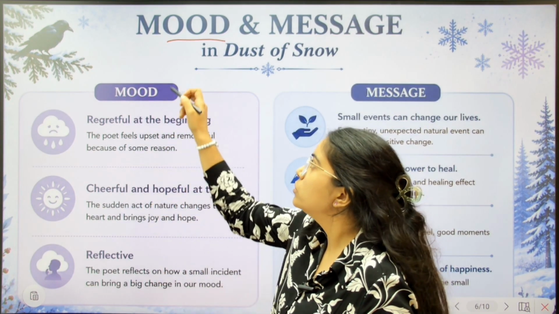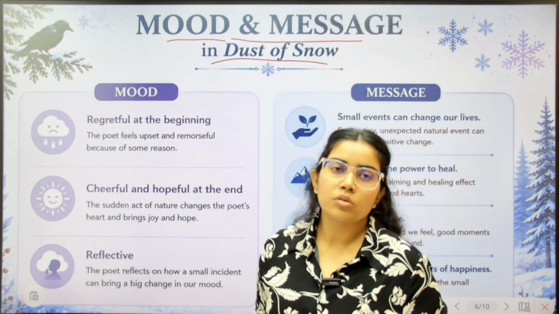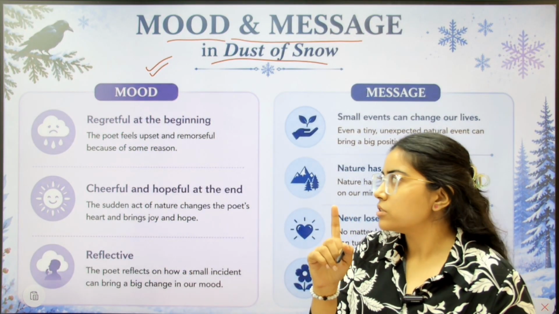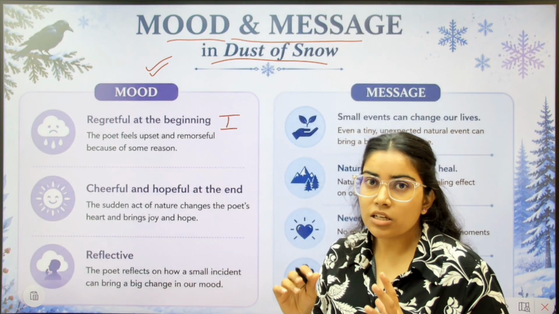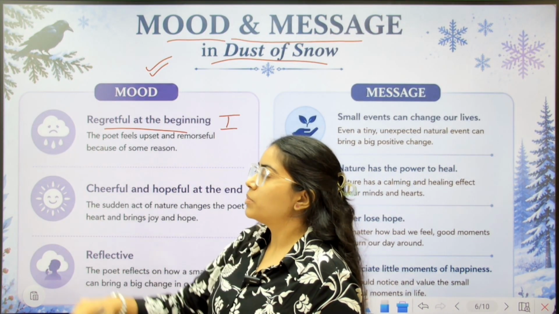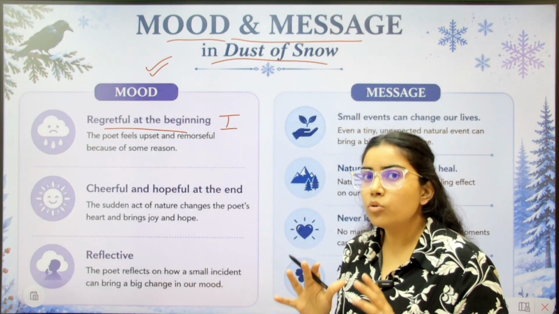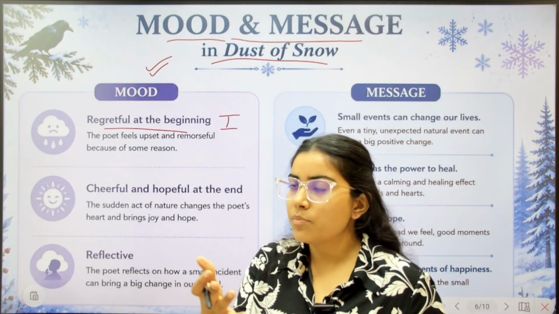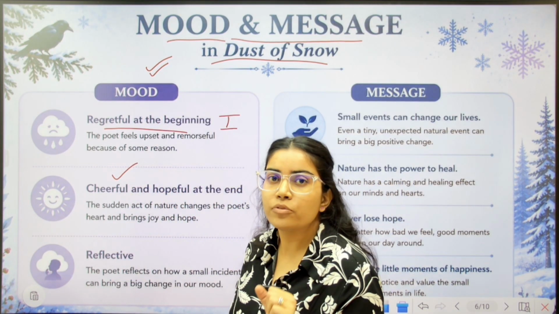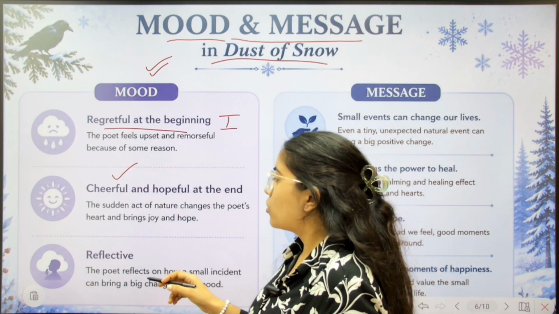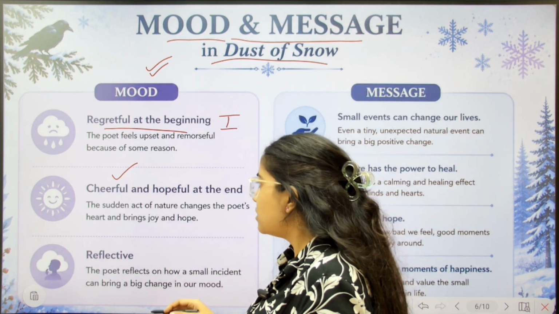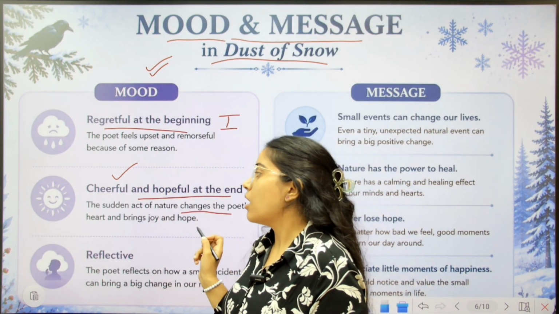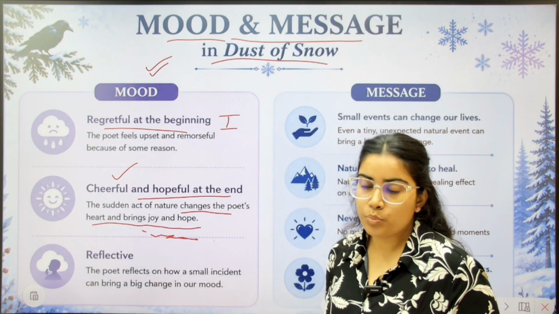Next, we will talk about the mood and message of the poem Dust of Snow. So let's first of all talk about the mood of the poem. In the very first stanza, the poet was remorseful, sad, and regretful at the beginning. The poet feels upset and remorseful because of some reason. But at the end, what happened? He felt cheerful and hopeful. The positivity came into his life because of a small incident by nature. The sudden act of nature changes the poet's heart and brings joy and hope to his life.